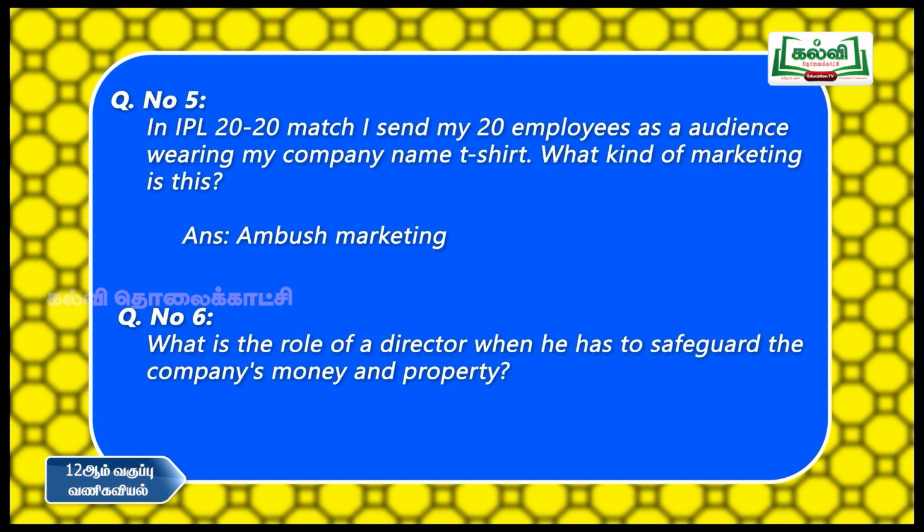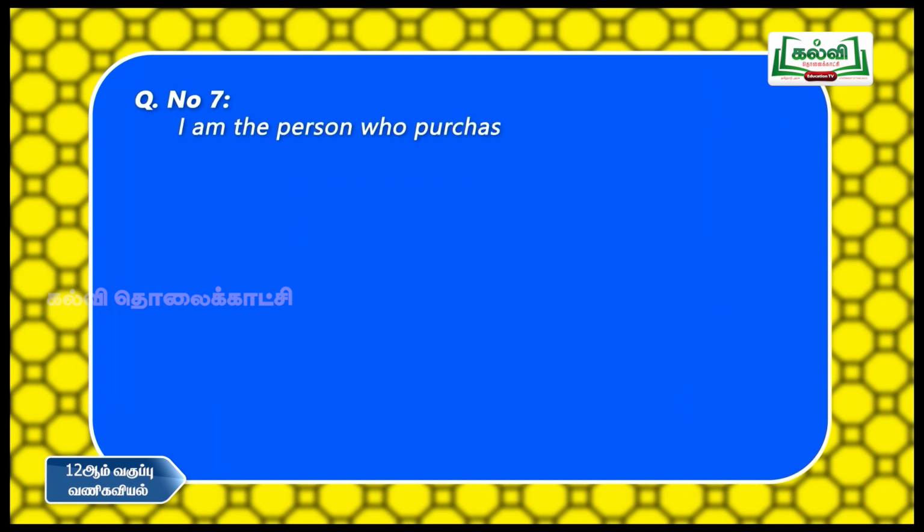Here the director is the only person who is responsible for all the properties and the company's money. He is acting as an agent and trustee of shareholders. So the exact answer is the role of the director here is acting as a trustee by safeguarding the company's money and property. Next, question number 7.